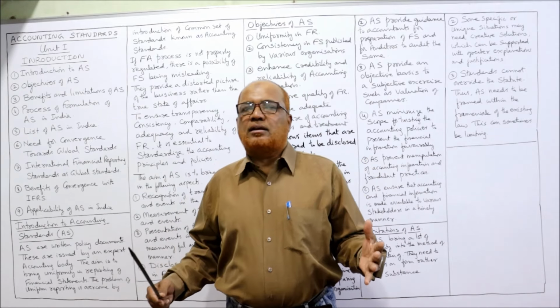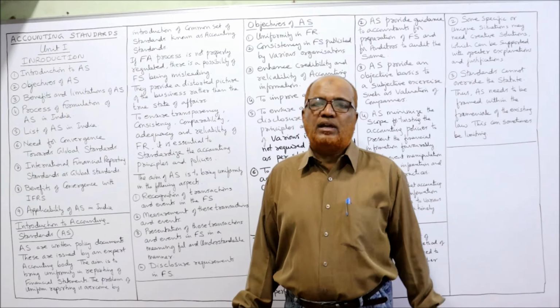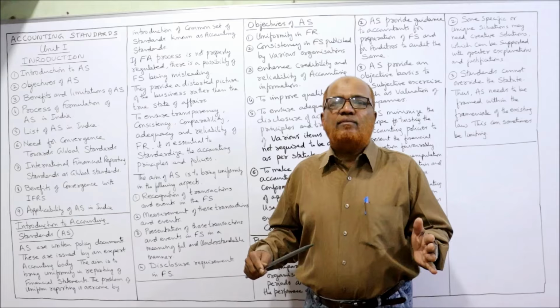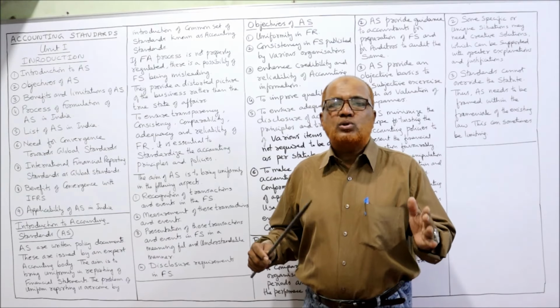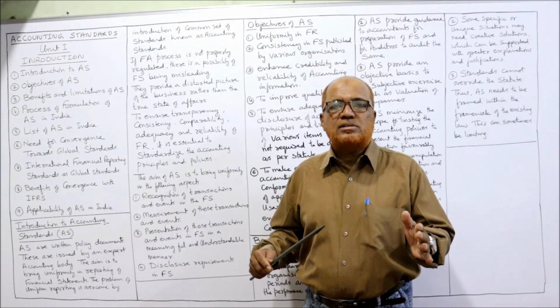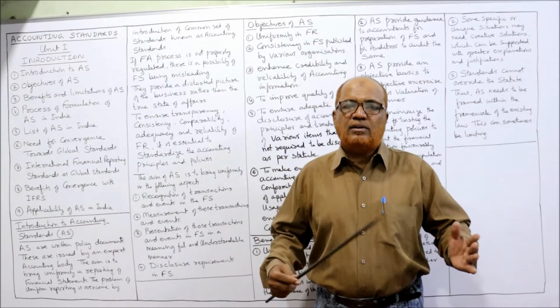A language will be efficient and effective only when the giver of the information and the receiver of the information both have the same understanding of the rules of the language. Only if the same language is used will the giver and the receiver of the information get the same thing. Otherwise, there will be misunderstanding between them. So here accounting is the language of business, and accounting must follow some rules and principles so that there is no misunderstanding between the receiver and the giver of the information.